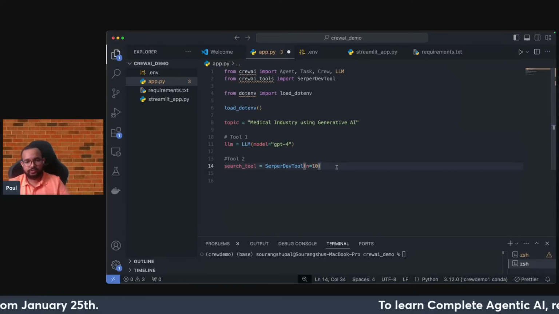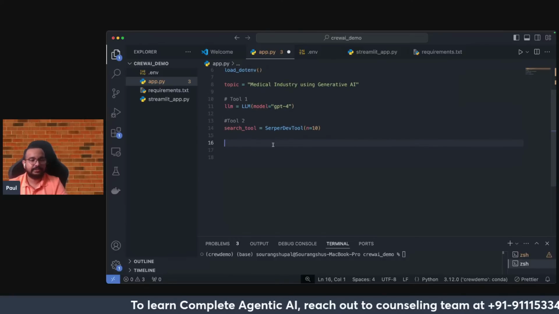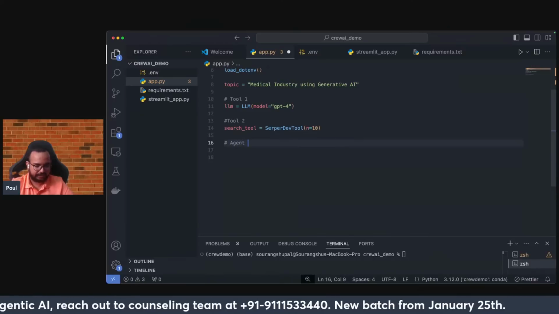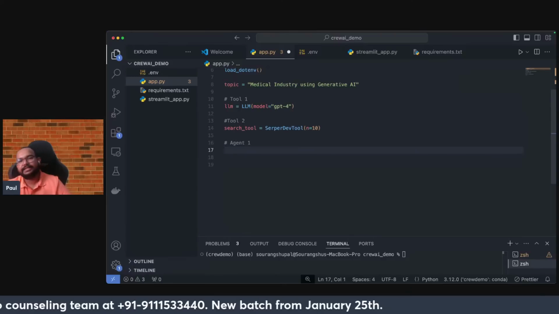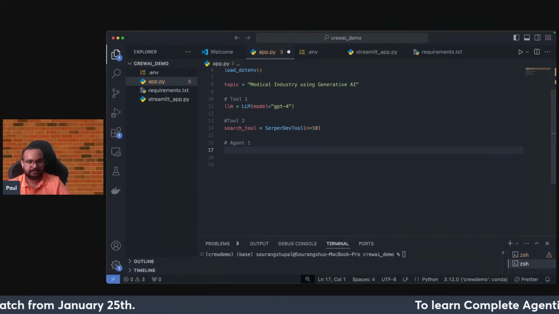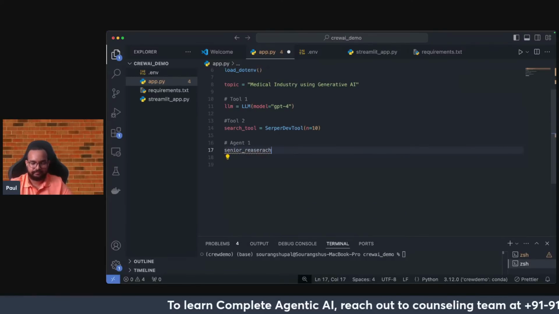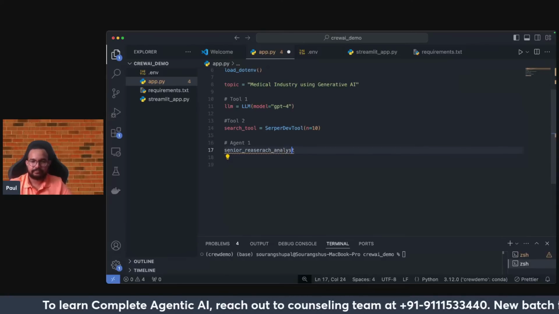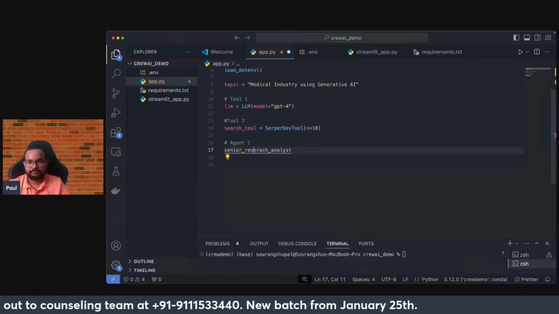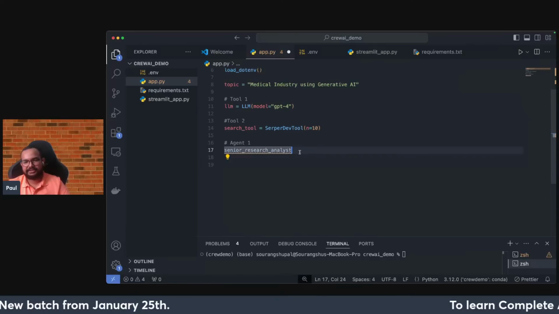All right, so my two tools have been defined. Now the next thing that comes around is the agent. I have to write my first agent, so I will be writing agent one. The first agent is basically the one that will be doing the research. So something like, if I give the name, a senior research analyst. This is just a name that I am giving.